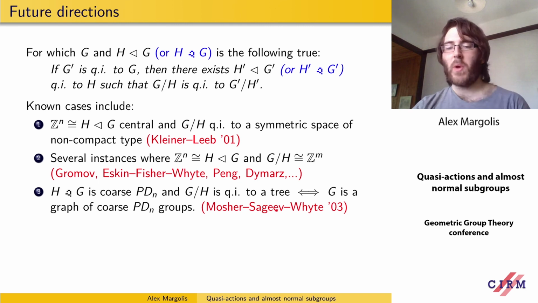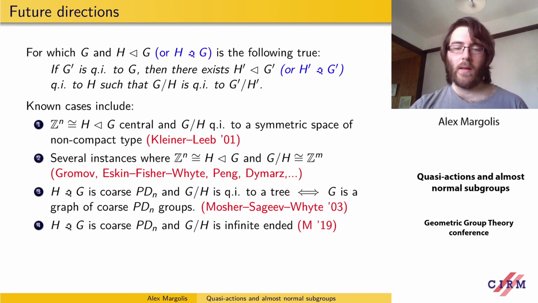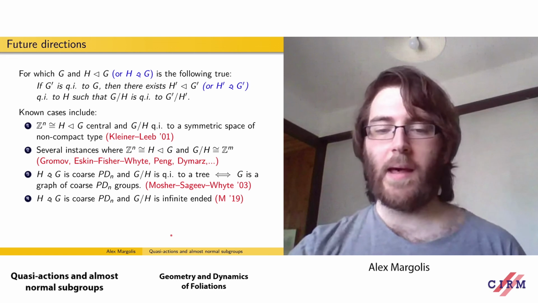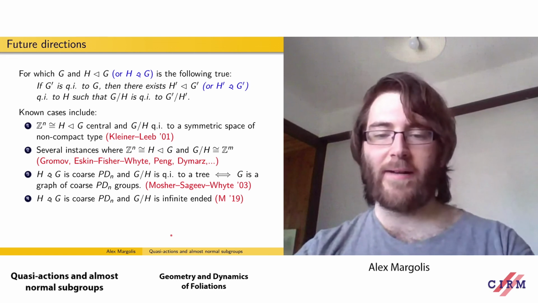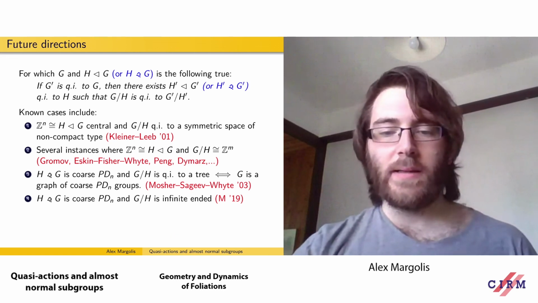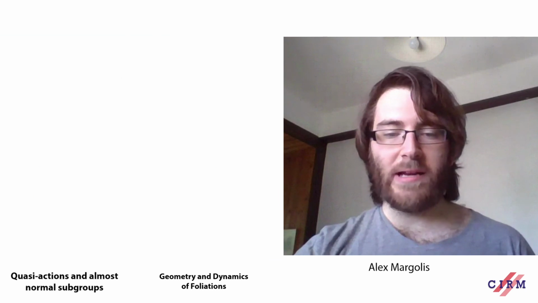And this is actually equivalent to G being a graph of coarse Poincaré duality groups. And more generally, if we have an almost normal coarse Poincaré duality group such that the quotient space is infinite-ended, and we need to assume a few very mild finiteness hypotheses, then in this situation we also have a positive answer to the meta theorem.